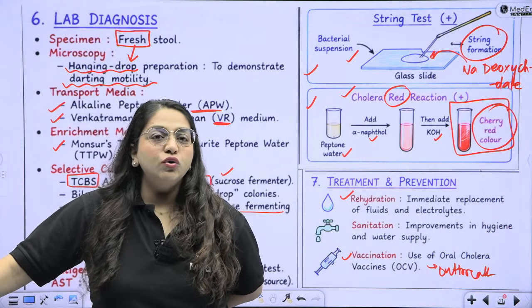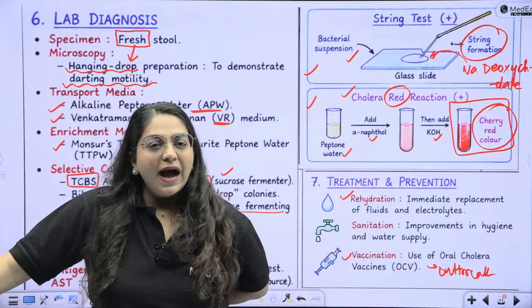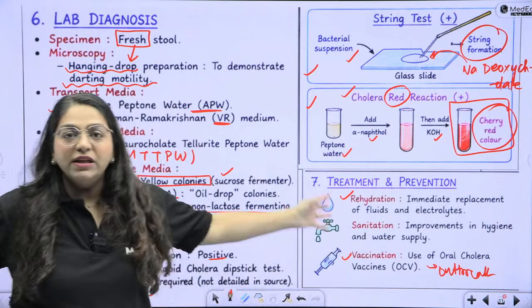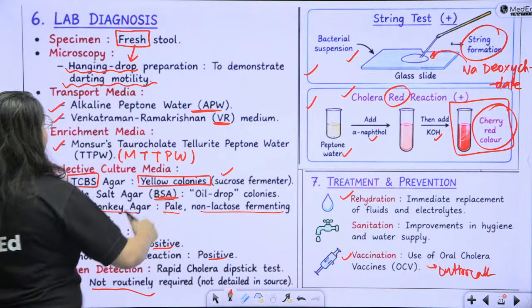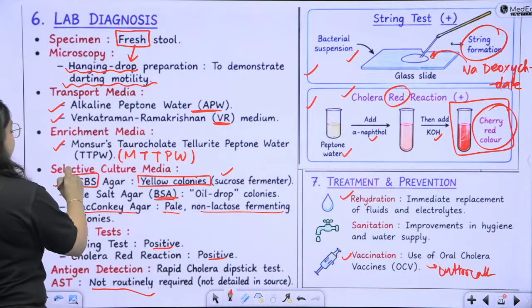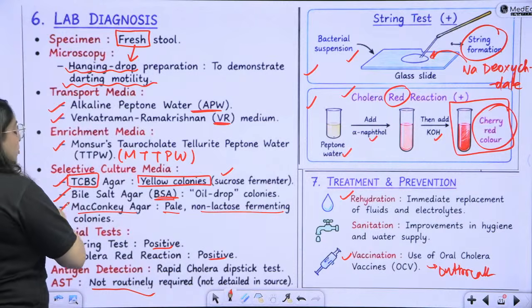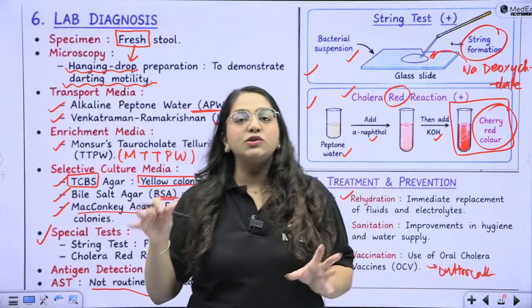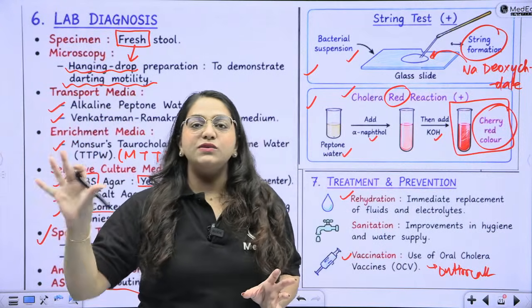Cholera gravis, no. Isolation of bacteria is done. Isolation is all the culture that I was talking about, on selective agar like TCBS and bile salt. All of this is isolation. Isolation means culture. Isolation means growing on selective agar. That is what isolation is.